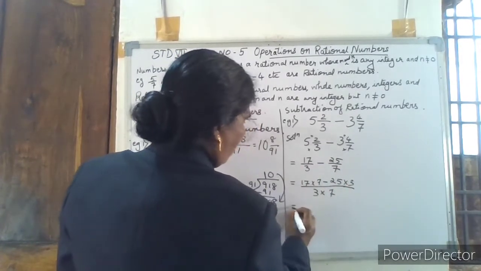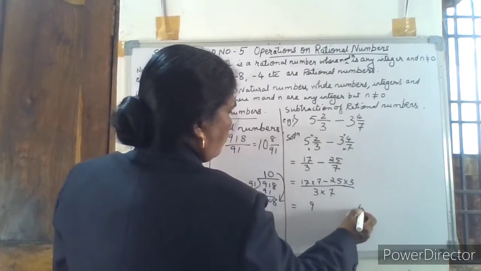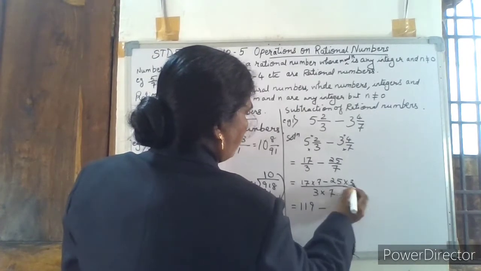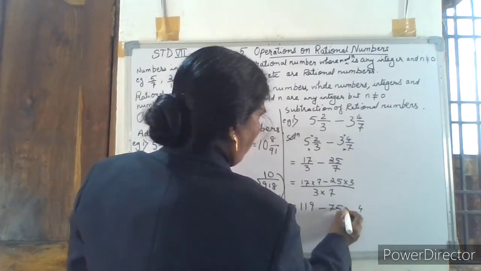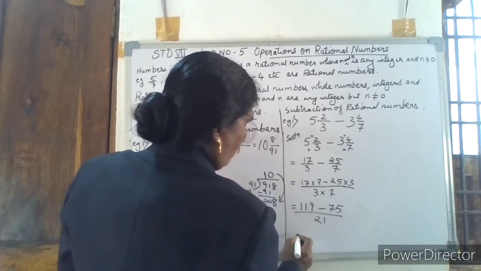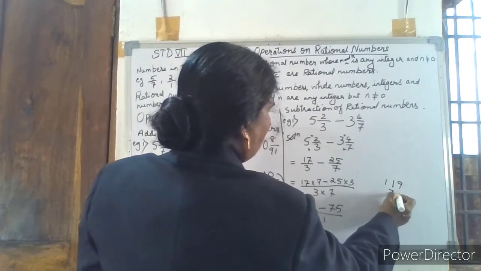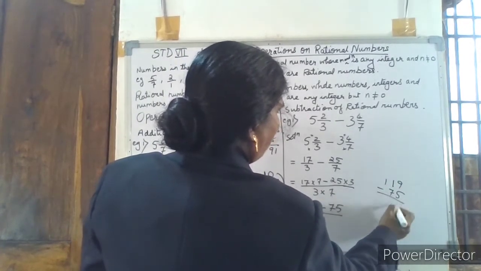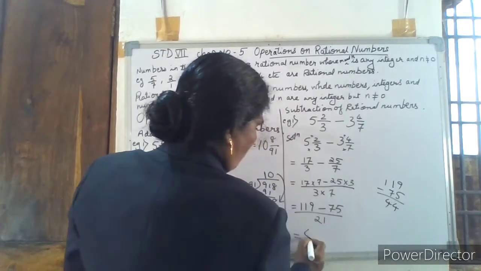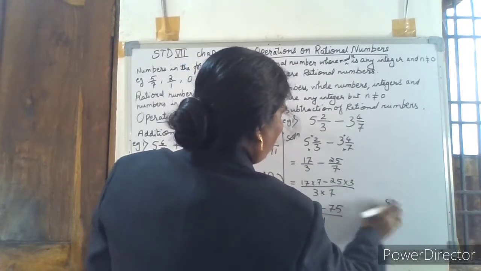So this is equal to 17 into 7. 7 sevens are 49, carry 4. 7 ones are 7, plus 4 is 11. So 119, minus 25 into 3 is 75, upon 7 threes are 21. This is equal to 119 minus 75. You get a 4. 11 minus 7 is again 4. So 44 by 21. This is an improper fraction.